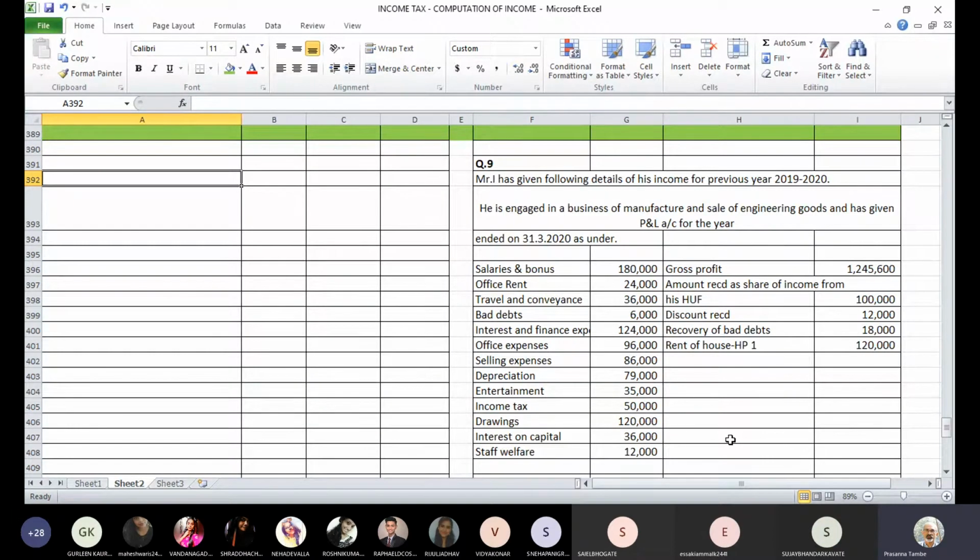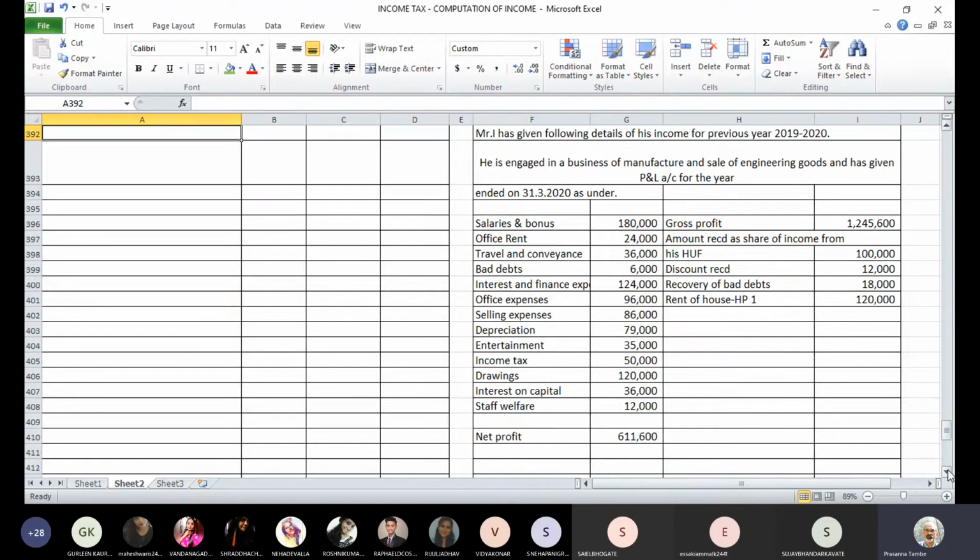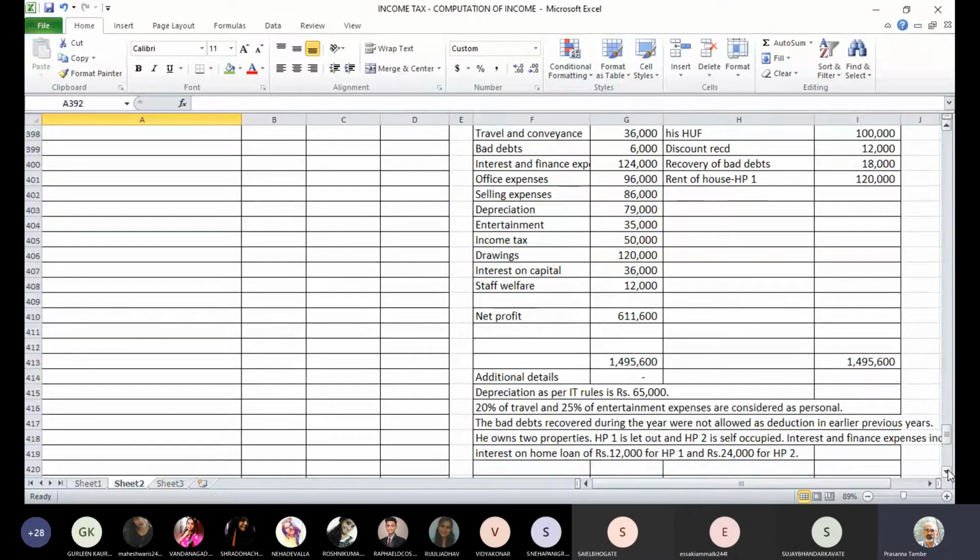We can start with the next question on computation of gross total income. You are again given a profit and loss account of Mr. I, and he's engaged in the business of manufacture and sale of engineering goods, etc. There are various items of income apart from gross profit which are credited to profit and loss account, and there is additional information also. So we have to analyze the whole thing including the additional information, and then we will have to see how we can compute the income of this person. Let me just format this so things are visible.